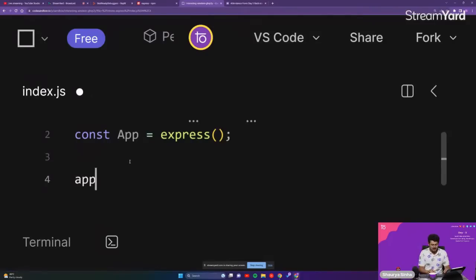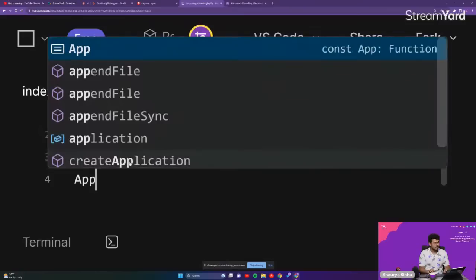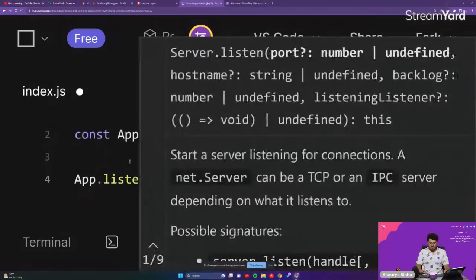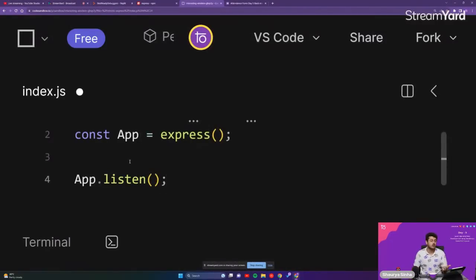So we have to write app.listen, and we have to mention a port number where it will be listening at that point of time. Now, this port number can be anything, but you have to be very careful in mentioning the port number. Like I said, there are multiple ports in your computer, and most of these ports are already in function. Somebody's assisting the network card, somebody's assisting the mouse, somebody's assisting the display. So, there are certain ports that are always freely available. For example, in your local computer, there will be port 8080, port 8000, port 3000. Right over here, we are going to use port 3000.